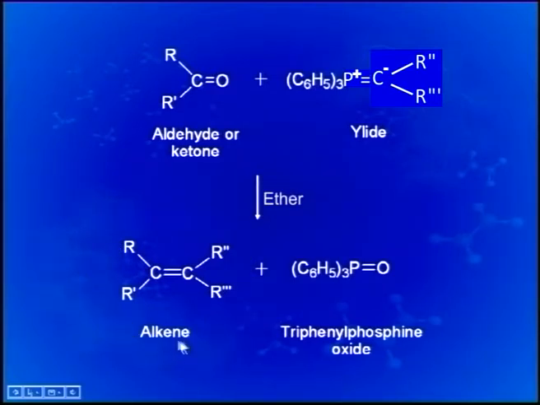You can see here this part, the right hand side of the double bond, belongs to the corresponding alkyl halide, and the alkyl groups on the left hand side in this molecule are coming from the corresponding ketone molecule. The product so obtained, with the P double bond O, is a special feature of this reaction. In chemistry as a whole, this P double bond O is one of the strongest double bonds, and that is why this stable compound produced in this reaction is the driving force for the formation of such an alkene.